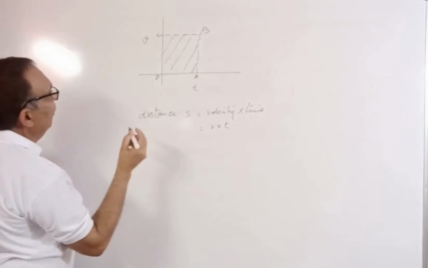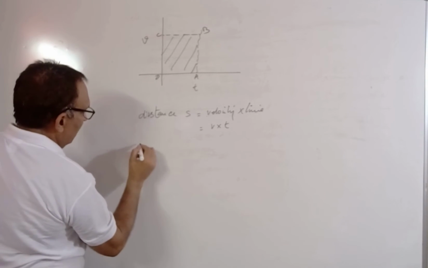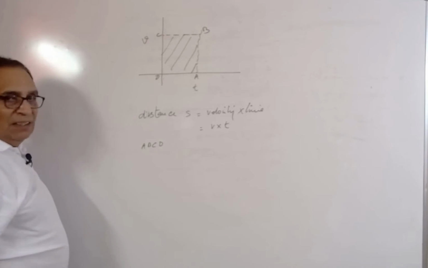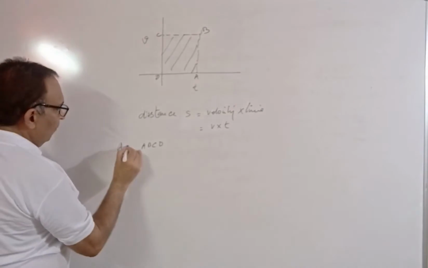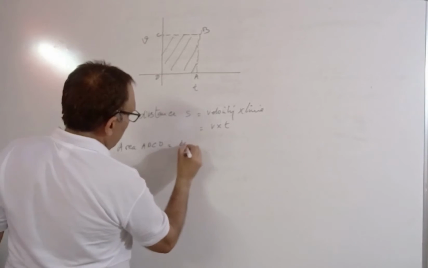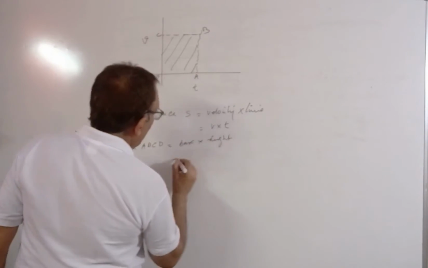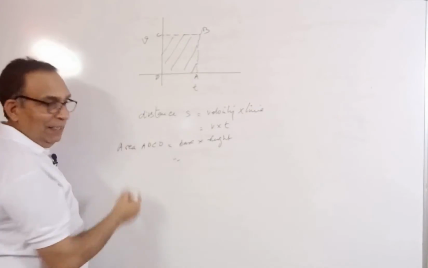And if you see this carefully, this A, B, C, O is a rectangle. So, area of ABCO is base into height. And what is the base? OA. And OA is nothing but T.